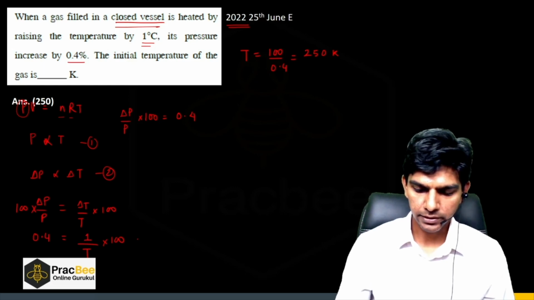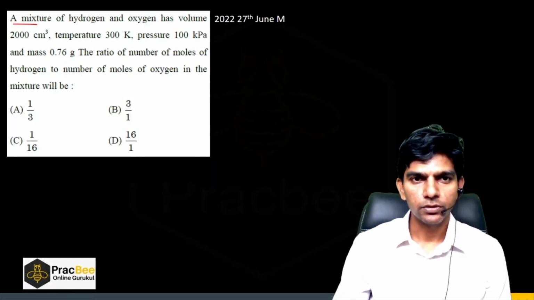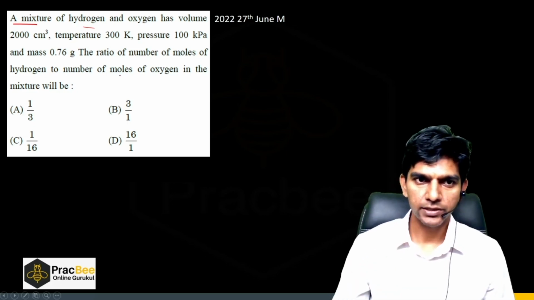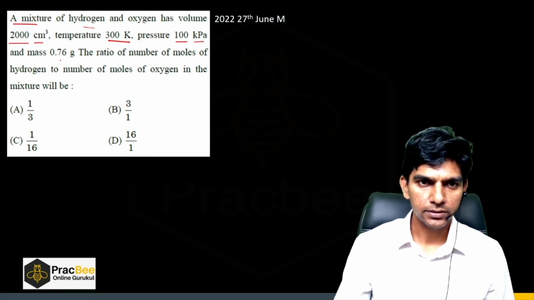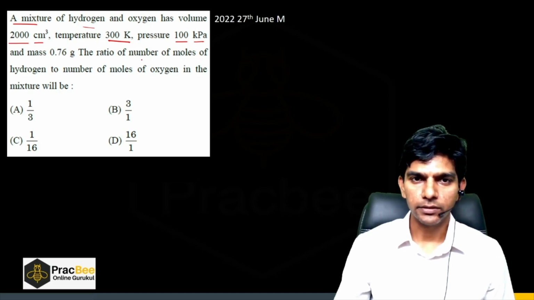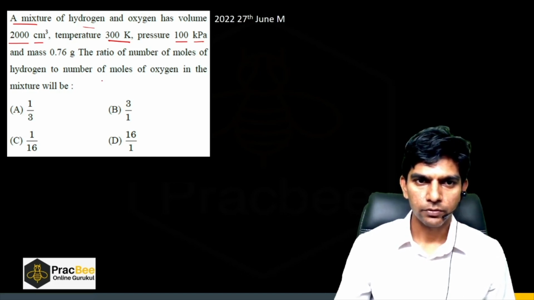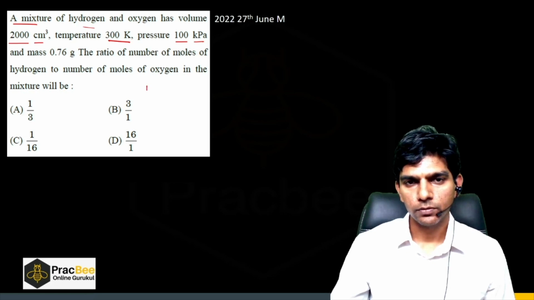So I hope the concept is clear. Now let us see another question. So in this question, we are given a mixture of hydrogen and oxygen with volume 2000 centimeter cube, temperature 300 Kelvin, pressure 100 kilopascal, and mass, this is the combined mass of hydrogen and oxygen, 0.76 grams, and the ratio of the number of moles of hydrogen to the number of moles of oxygen in the mixture will be? Okay, right. So we have to find N1 by N2, where N1 is the moles of hydrogen and N2 is the moles of oxygen.